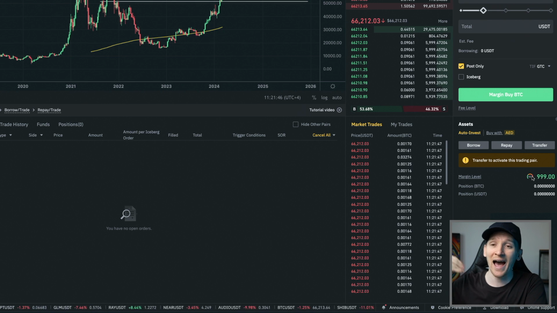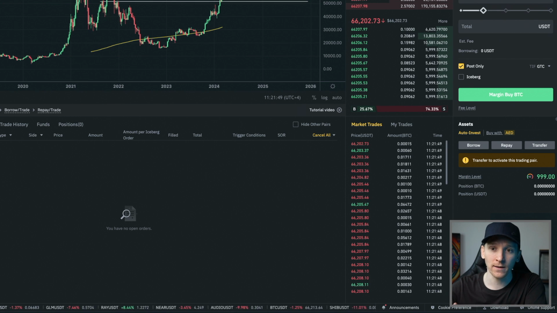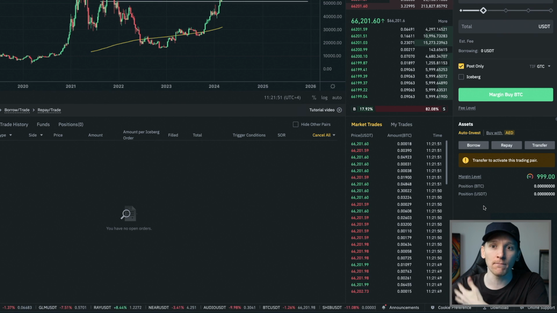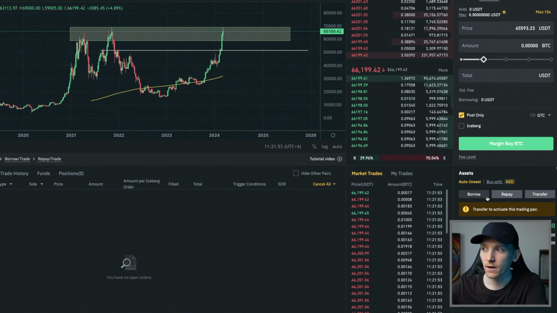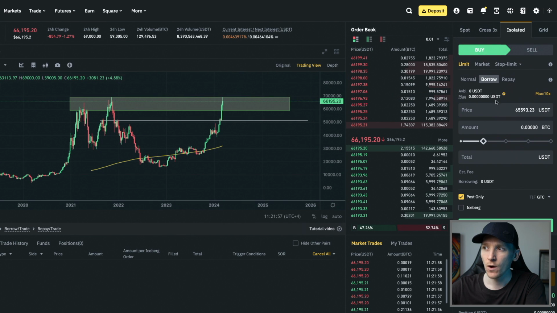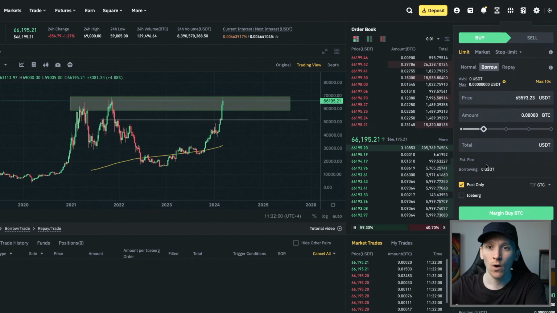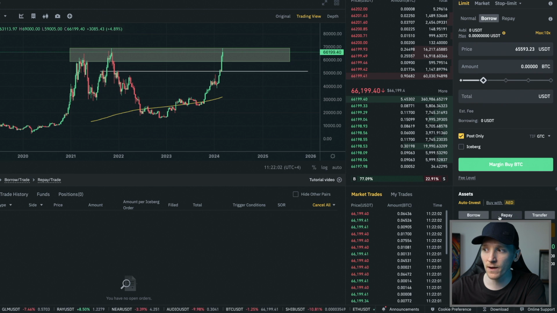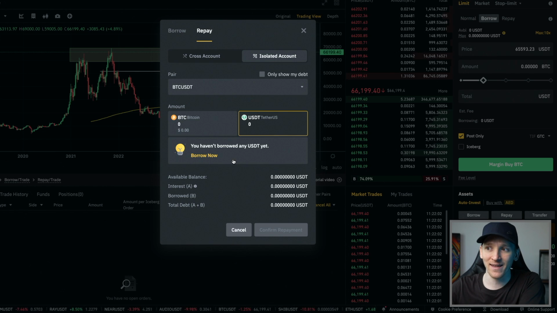You can, of course, add and repay this collateral as well. You can add more to your position to reduce the margin. So you can see borrow and repay and transfer here. That can all be done automatically when you open the position, or you can do it manually just by pressing these buttons. And you can add assets in to reduce the leverage that you're taking.